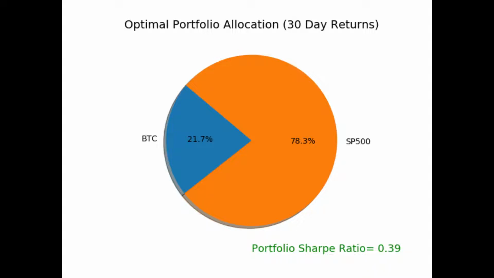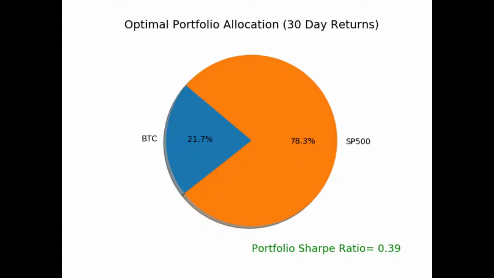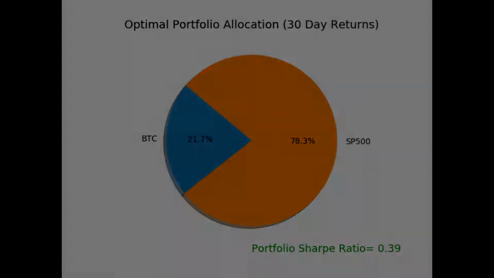So we are adding BTC to the S&P 500, and the S&P 500 is our portfolio. The S&P 500 Sharpe ratio for this period for 30-day returns was 0.29. So adding 20% BTC increases the Sharpe ratio to 0.39.